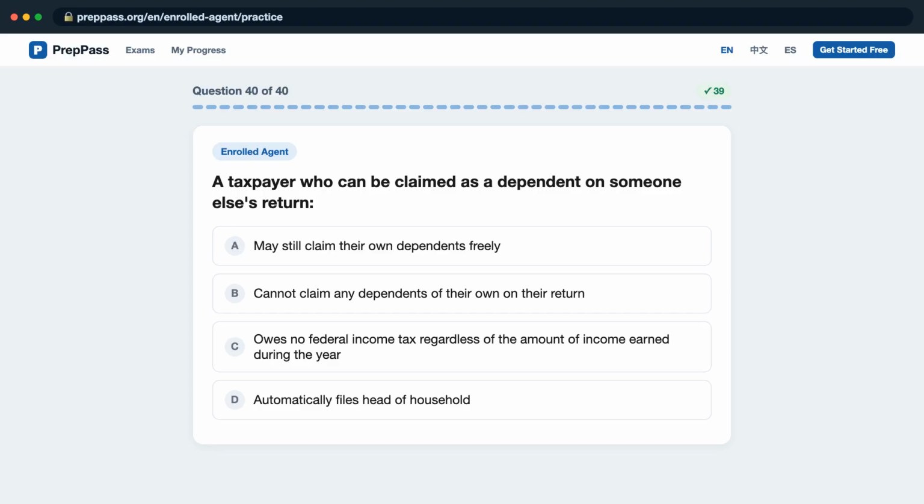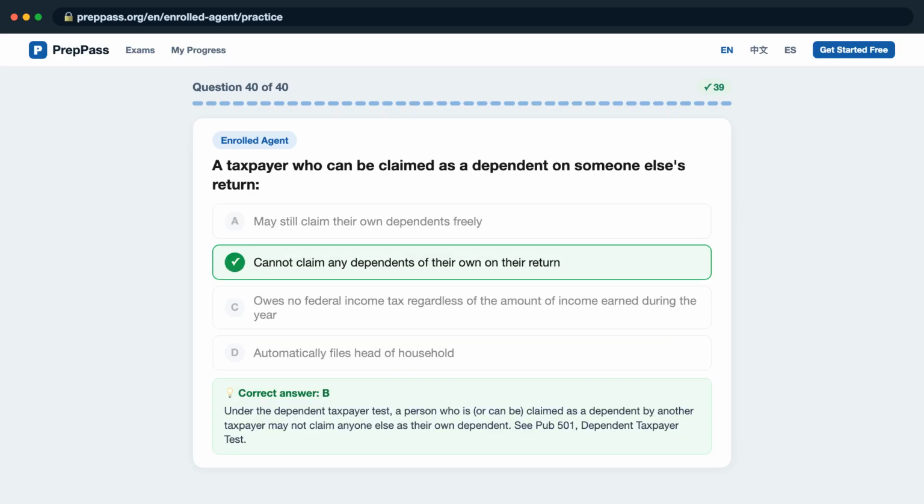Question 40. A taxpayer who can be claimed as a dependent on someone else's return, is it A, may still claim their own dependents freely? B, cannot claim any dependents of their own on their return? C, owes no federal income tax regardless of the amount of income earned during the year? D, automatically files head of household? The correct answer is B.